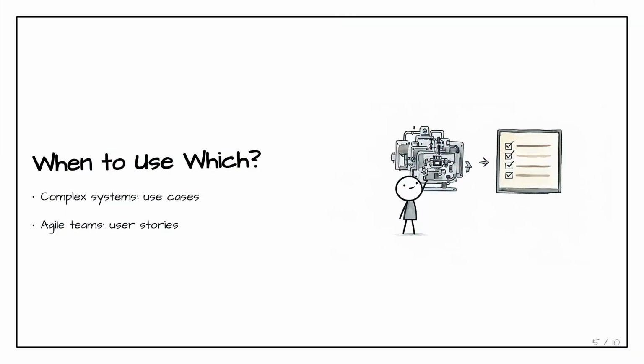So, when should you use each? If you're building something complex like an air traffic control system, you'll want use cases. But if you're in a fast-moving, agile team building a mobile app, user stories will keep you moving quickly.